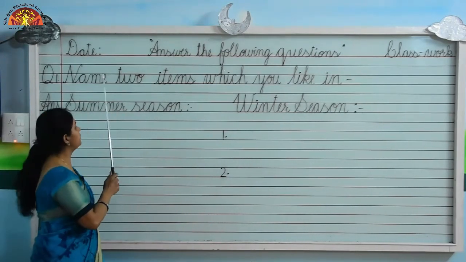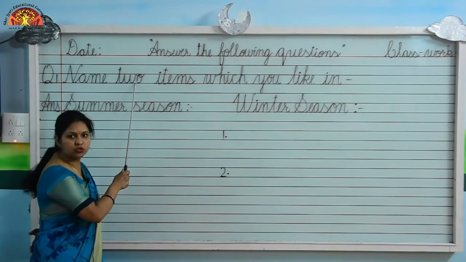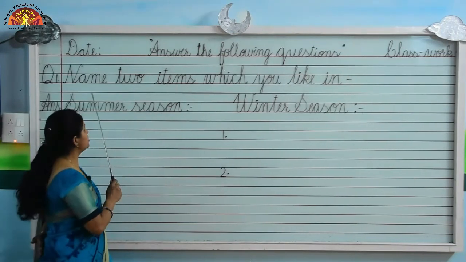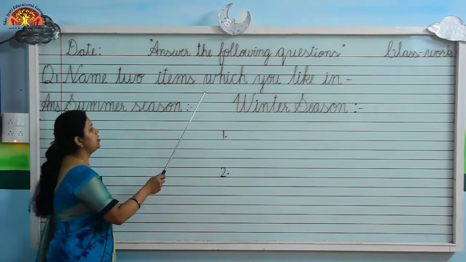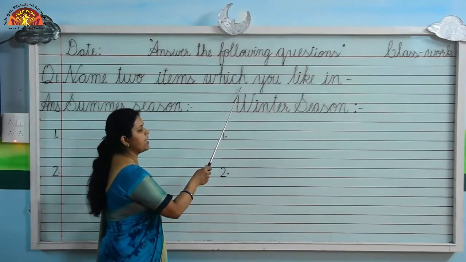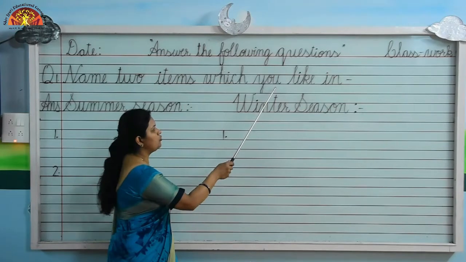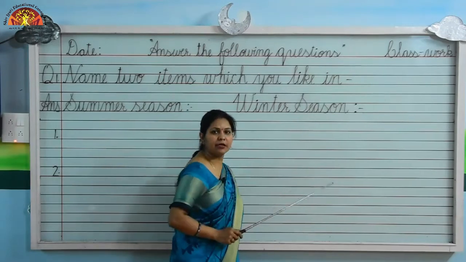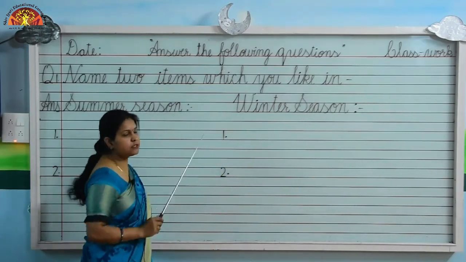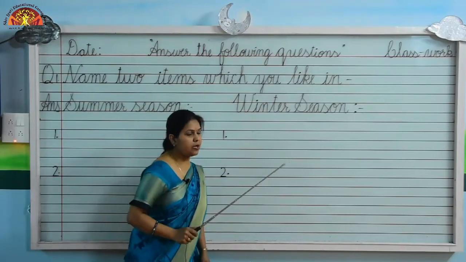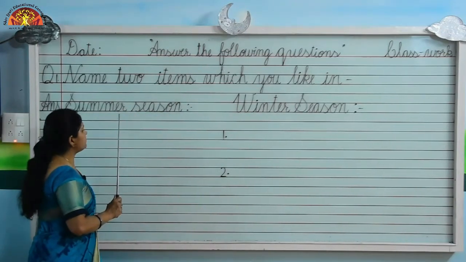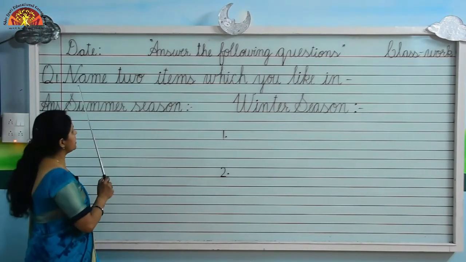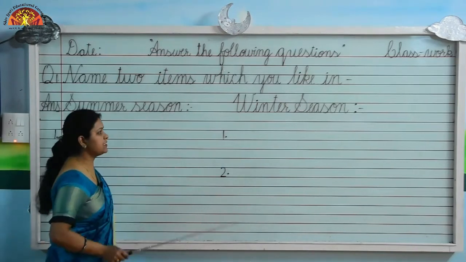Name, two, items. Name 2 items which you like in summer season.